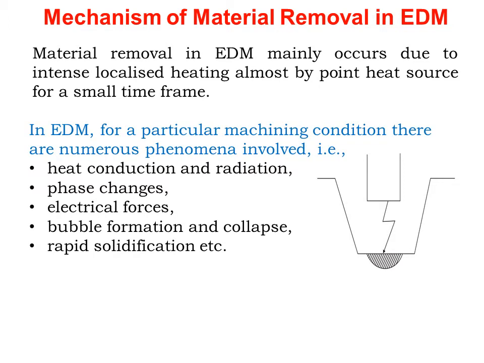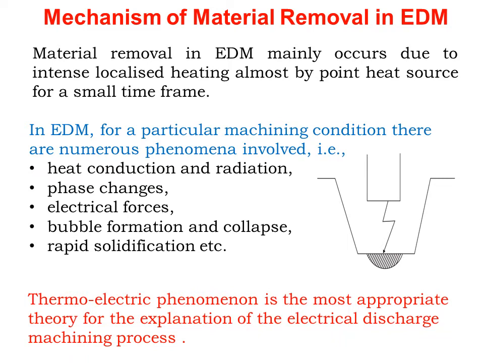In EDM, for a particular machining condition, there are numerous phenomena involved: heat conduction and radiation, phase changes, electrical forces, bubble formation and collapse, rapid solidification, etc. Thermoelectric phenomena is the most appropriate theory for the explanation of the electrical discharge machining process.